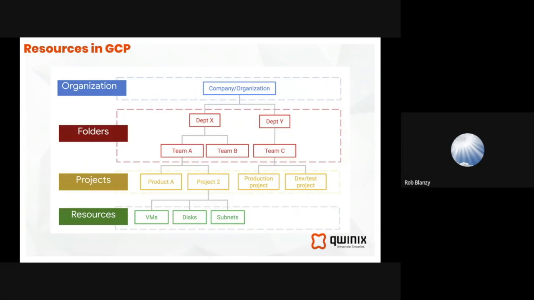With GCP, and a lot of this will be familiar if you've been in IT for a while, there's a hierarchy that's always in place. For Google, it starts at the organizational level. Think of it like a company name. Think of it as a place to start where we can integrate with G Suite if we're leveraging it, and we can really use the functionality there to start pushing down some of those controls.